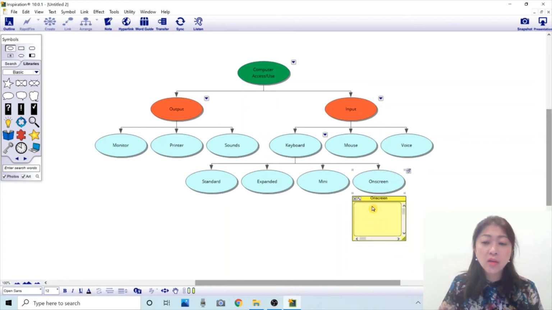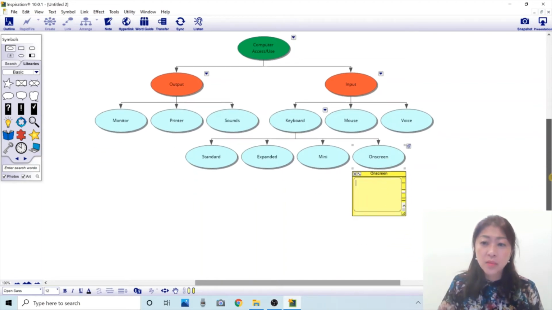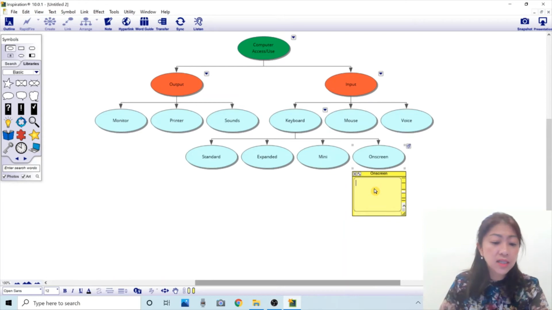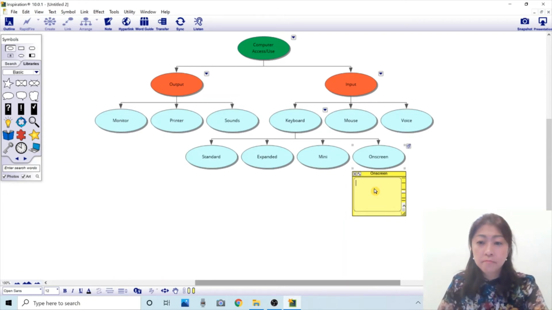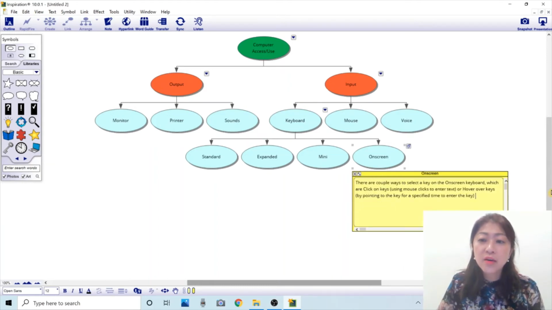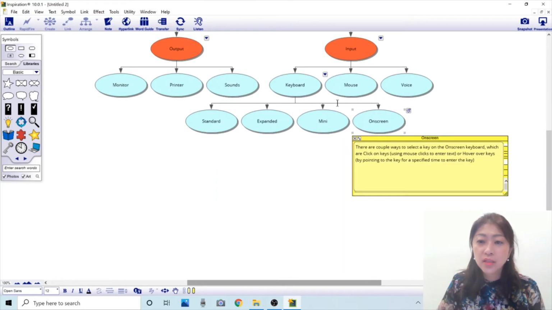Now the note window that's linked to on-screen keyboard pops up. In here, I can put that sentence. So the sentence is now linked to on-screen keyboard.